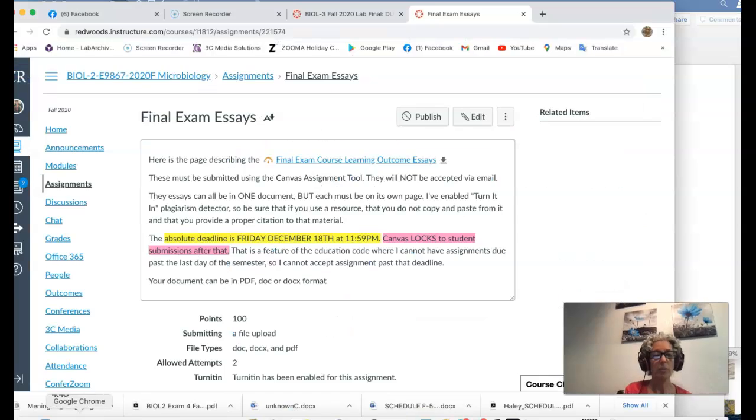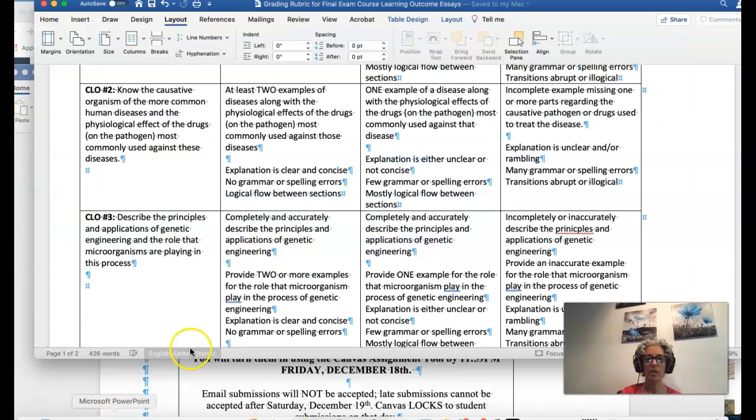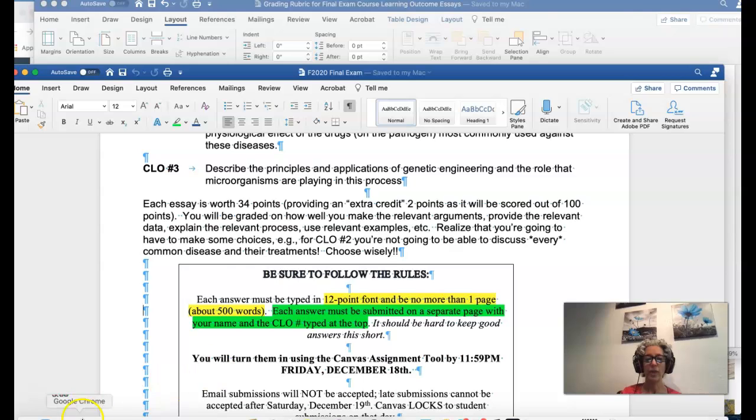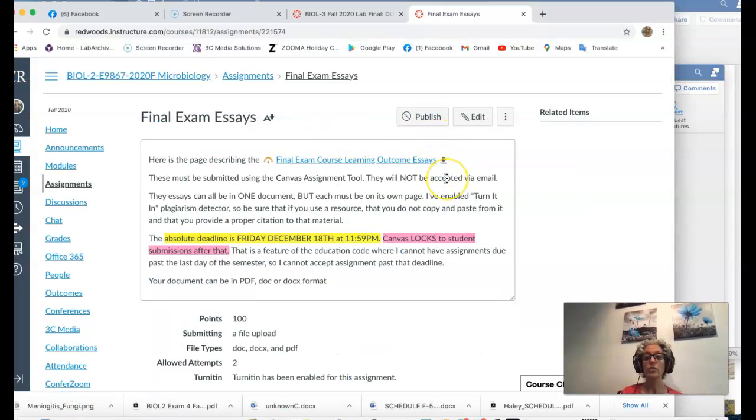Now what I am creating is the assignment for the final exam essays. In that assignment, I have linked to the course learning outcome essays page, and I will also link to the grading rubric so that you will have it there in the same place, letting you know that it does have to be through the Canvas assignment tool, all on one document, but each answer on its own page, and that I have enabled the Turnitin plagiarism detector.